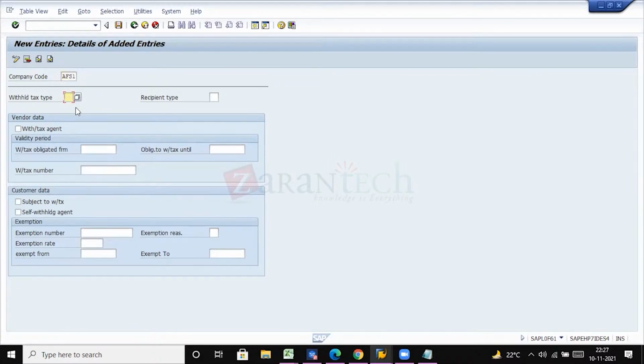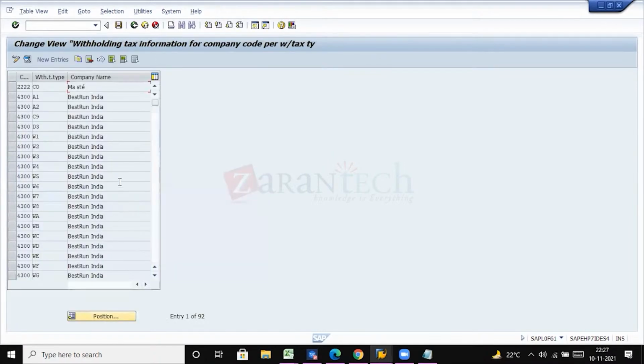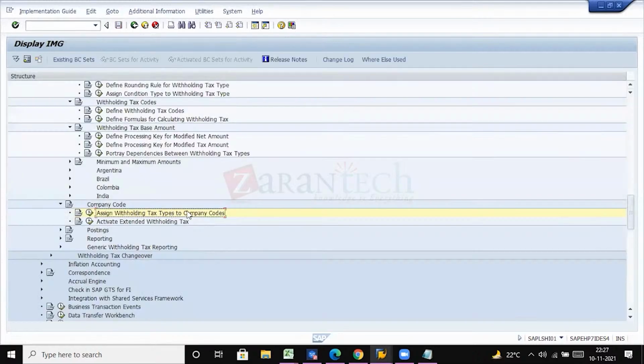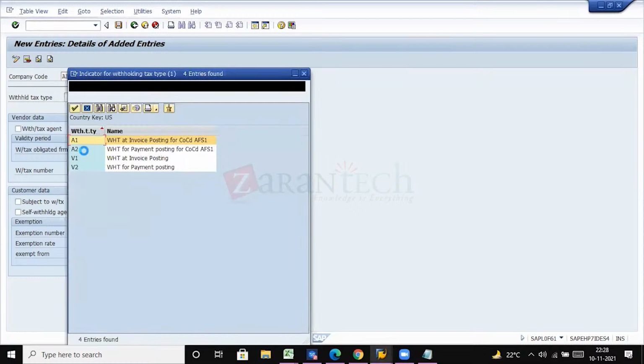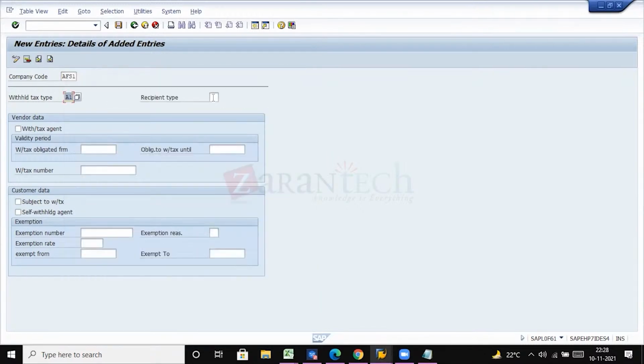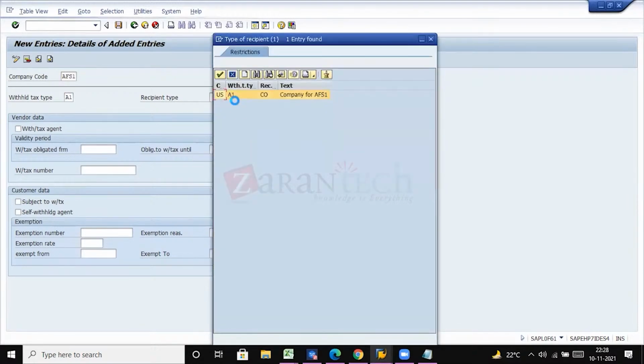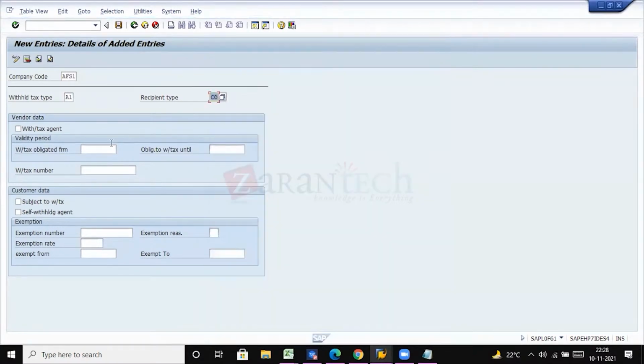Can anyone tell me? This is a very, very important area where you can see there are a lot of options here. What is this? Assign withholding tax type to company code. So whatever configurations we have done till now, we have to map to our company code. Okay. So click on new entries. What is our withholding tax type? Are you there? A1. Yes. So we will be mapping A1 and A2 here. The recipient type is V. A1, V1. Yes, very good.